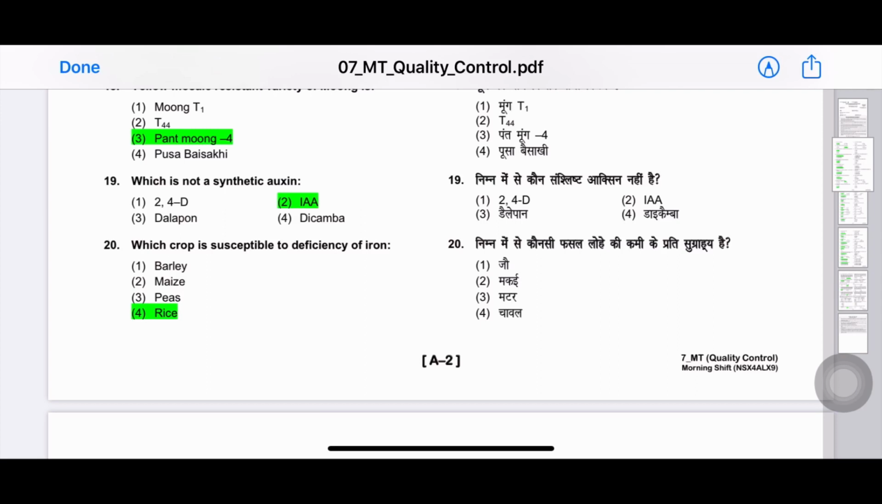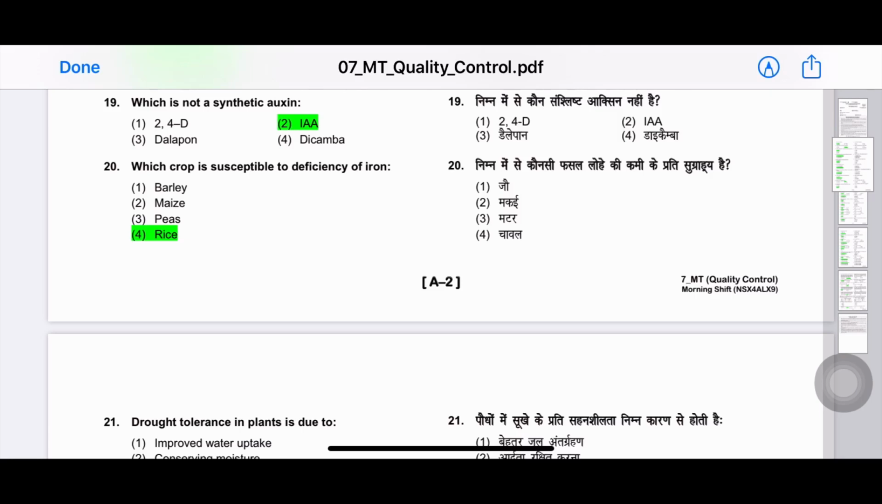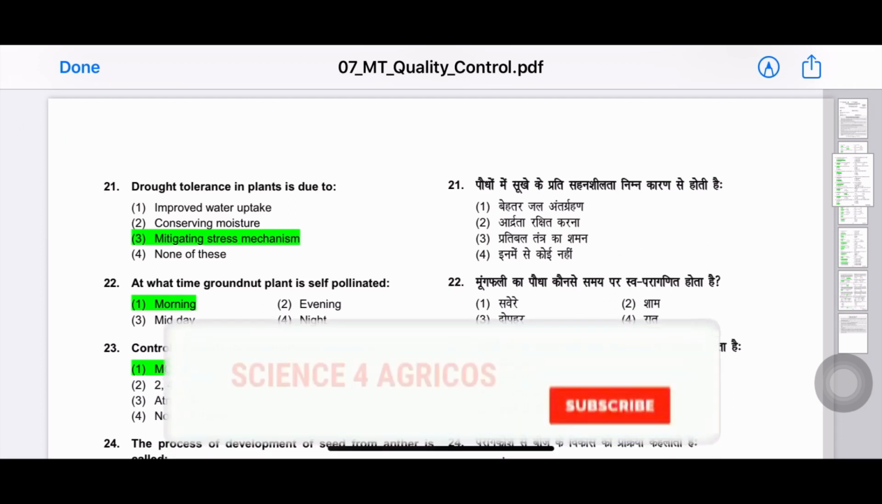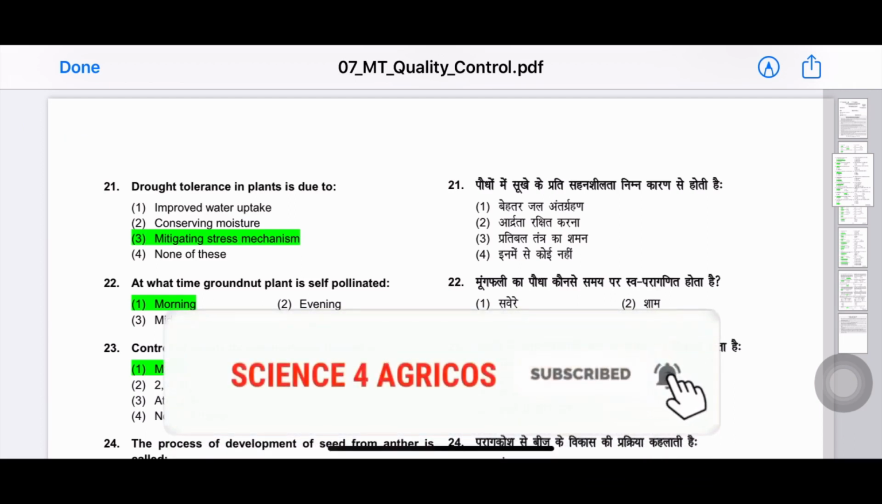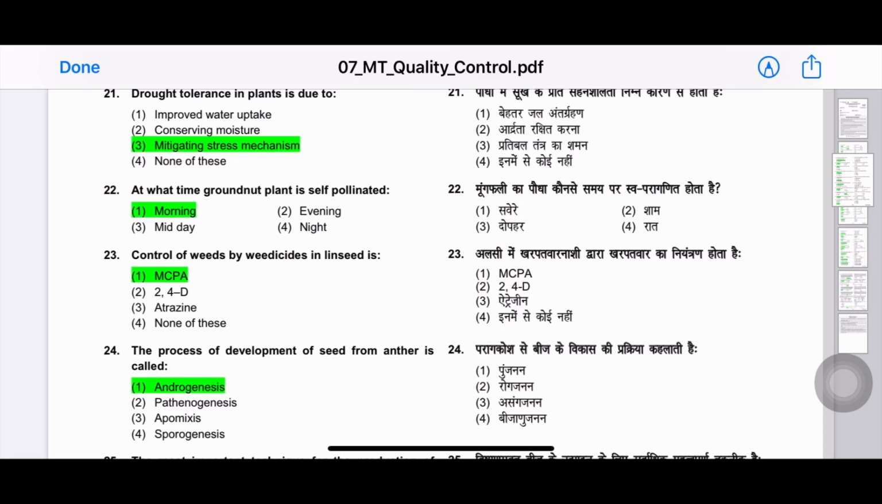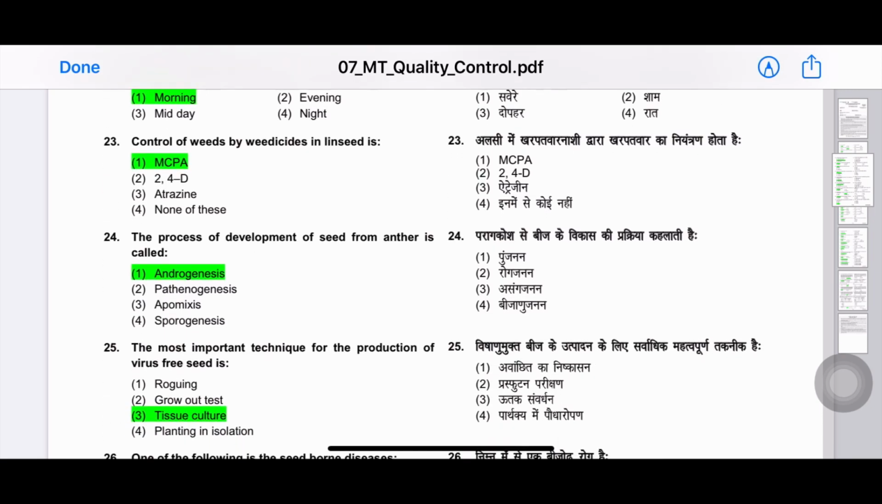Next question: which is not a synthetic auxin? IAA. 20th question: which crop is susceptible to deficiency of iron? The answer is rice. 21st question: drought tolerance in plants is due to. The answer is mitigating stress mechanism. 22nd question: at what time is the groundnut plant self-pollinated? The answer is morning. 23rd question: control of weeds by weedicides in linseed is. The answer is MCPA.